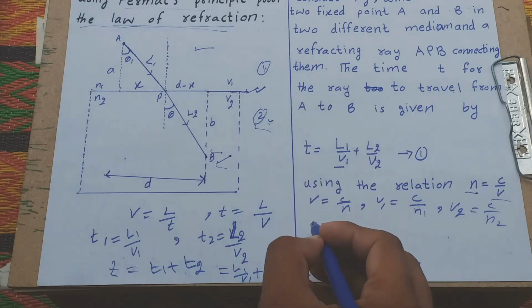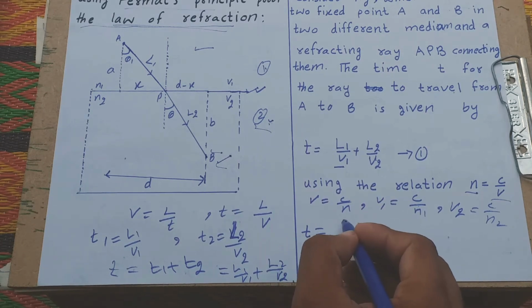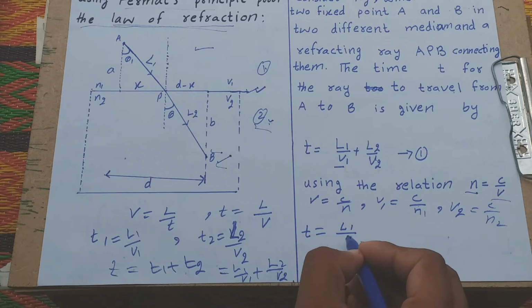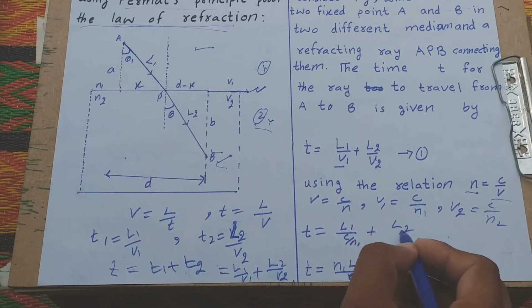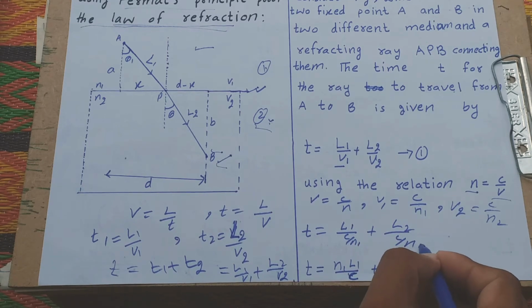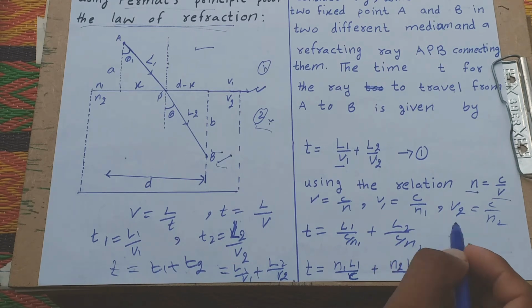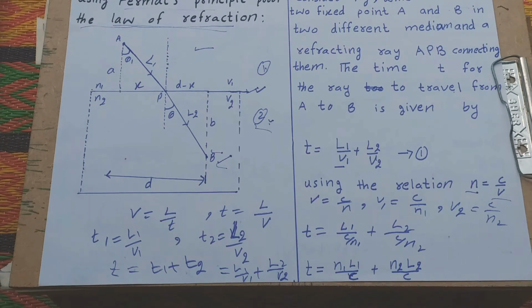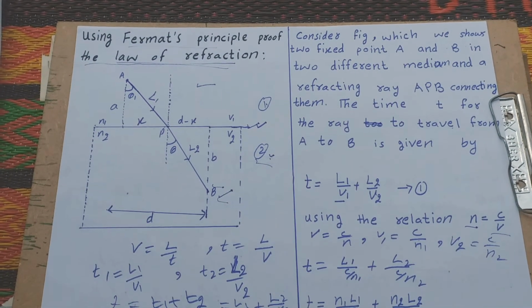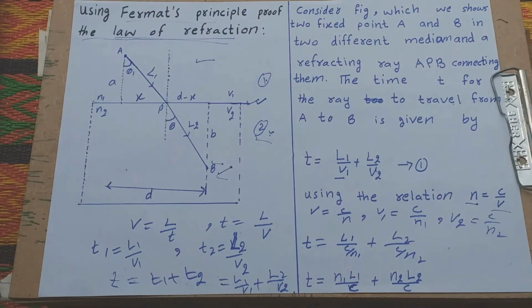Now use these values in equation 1: L1 over c/n1 plus L2 over c/n2. Clear? We also write this here. Understand?